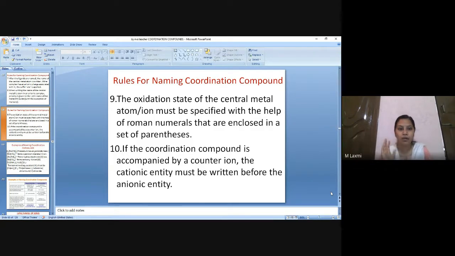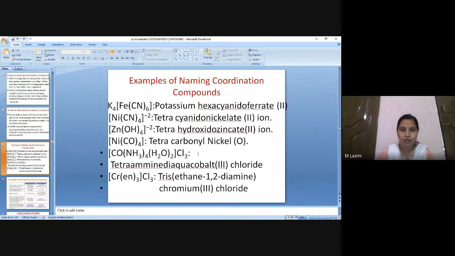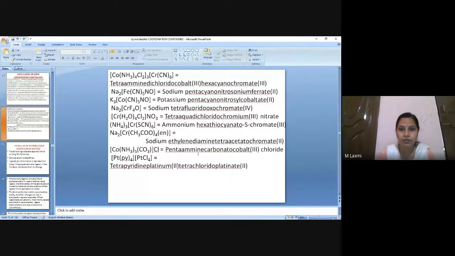Say for example, chloride. In many cases, we saw chloride as a counter ion standing at the last. So we will be writing that name at the end because it's an anion. But if you have any cationic counter ion like potassium, then that will be written first. So if the coordination compound is accompanied by a counter ion, if it is a cationic entity, then that must be written before the anionic entity. Done. Then oxidation state, that should be written in Roman numerals. It should be enclosed in a square bracket. So yesterday I think we saw a few examples.